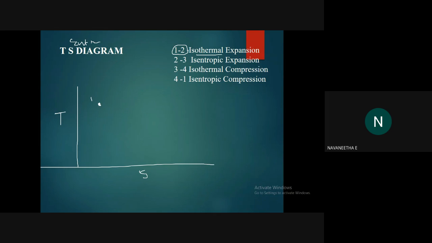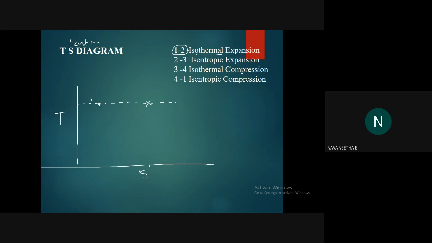It is the same, so we have to draw the temperature coordinate on the same line as the first point. There is no change in temperature. If the temperature is 30 degrees, when it reaches the second state it should be 30 degrees. Then what about the entropy?